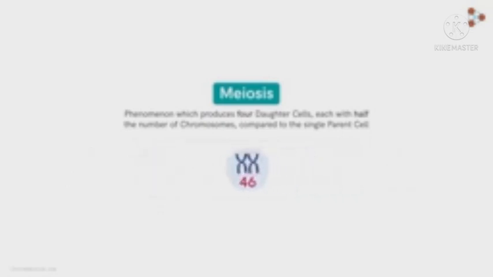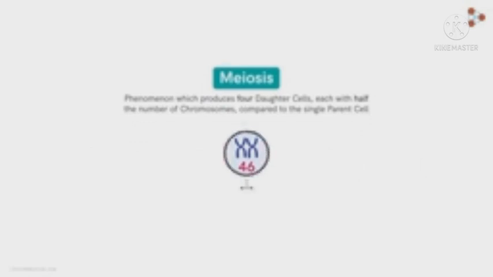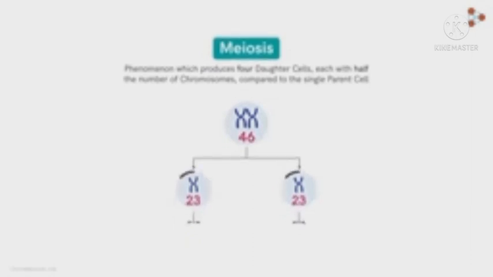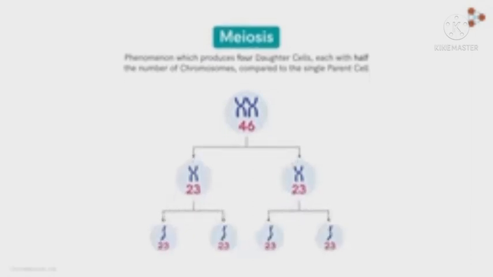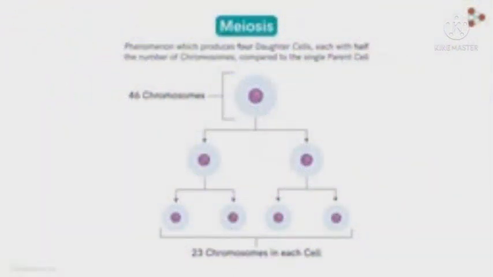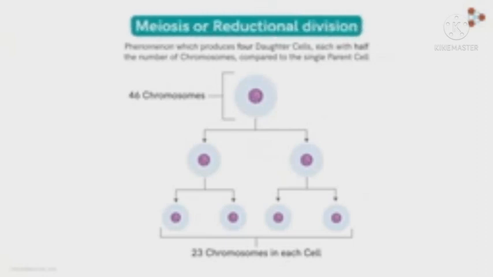So in order to maintain the number of chromosomes in the zygote, the chromosome number in the fusing cells needs to be halved. Also, the chances of fertilization increase with more number of cells. Hence, instead of 2, making 4 cells is preferable in nature. This is the reason why meiosis gives us 4 daughter cells with half the number of chromosomes. Now, since the process yields us cells with half the chromosome number, it's also called reductional division.